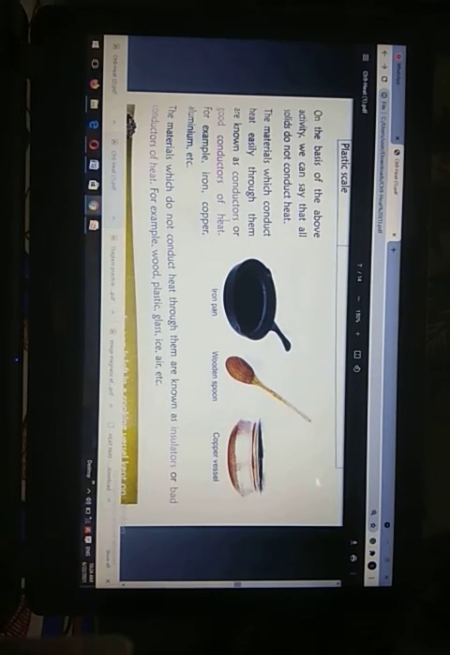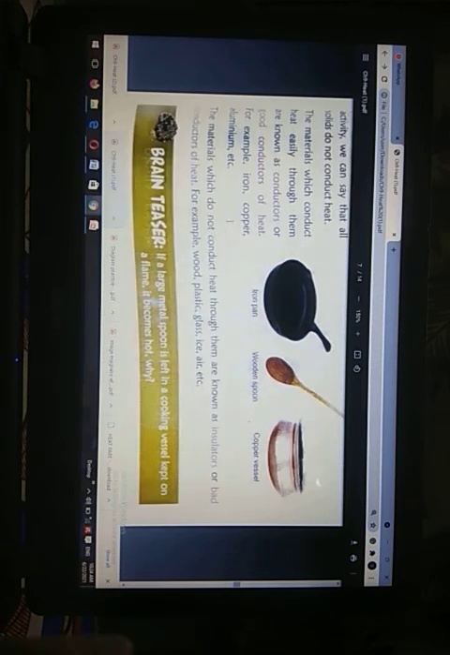So we need to know that not all solids conduct heat. The materials which conduct heat easily through them are known as conductors, or good conductors of heat, such as iron objects, copper objects and aluminium objects. Materials which do not conduct heat through them are known as insulators. So insulators are bad conductors of heat. What are bad conductors of heat? Wood, plastic, glass, ice, air. All these are bad conductors of heat.